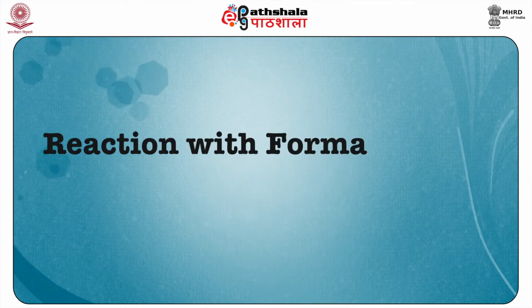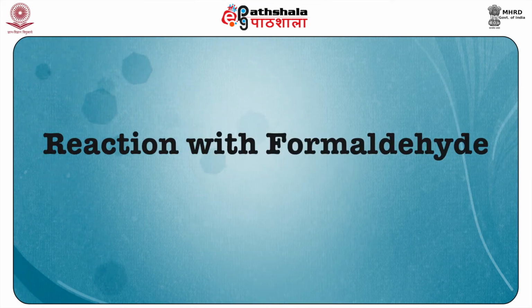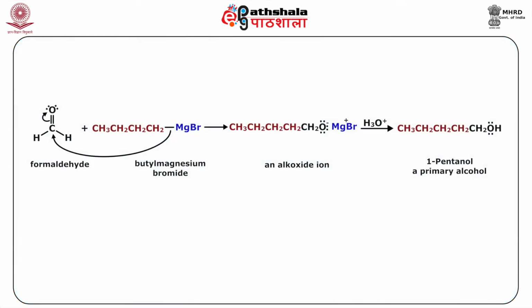So, first of all, let us discuss the reaction with formaldehyde, the simplest aldehyde. So, here as you can see, the Grignard reagent will readily react with formaldehyde, and now you will get the primary alcohol. For example, here this particular butyl part of the butyl magnesium bromide will attack as a carbanion or as a nucleophile on the carbonyl carbon, which is electron deficient, and as a result there is formation of O minus with MgBr plus, which on hydrolysis will give you the corresponding alcohol, that is here you will get the 1-pentanol, which is a primary alcohol.